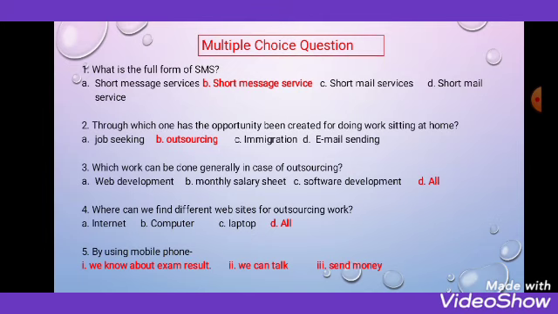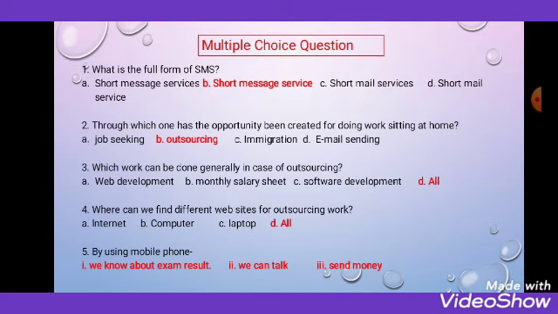Sitting at home you can work, that is outsourcing. Number 3, which work can generally be done in outsourcing? Web development, monthly salary sheet preparation, and software development. So all of A, B, C are the correct answer.